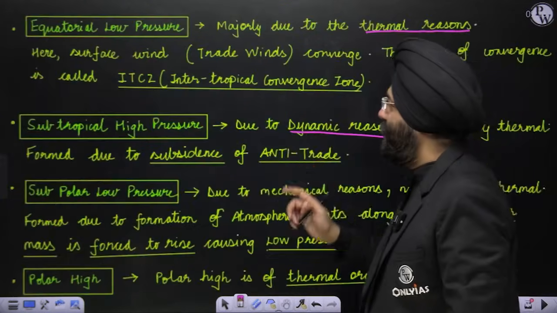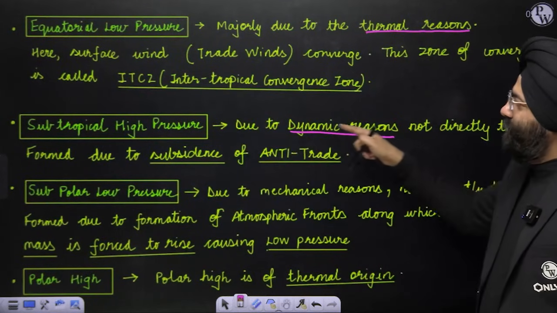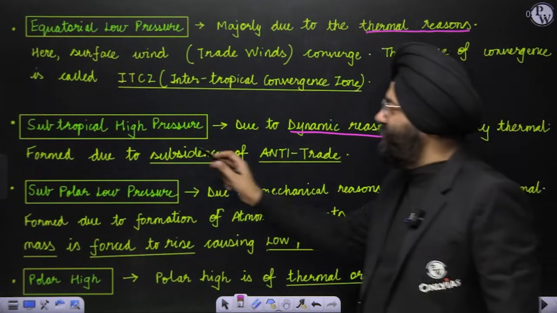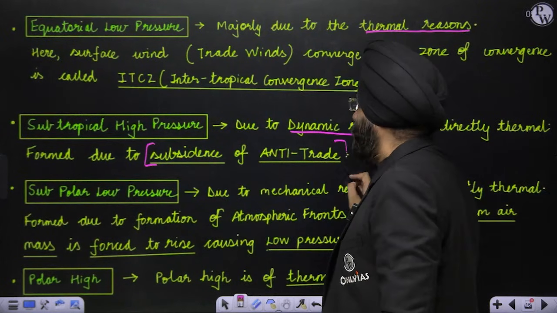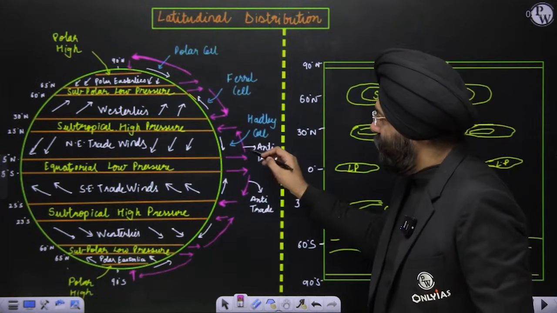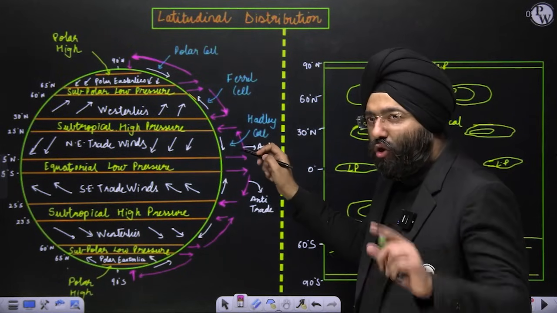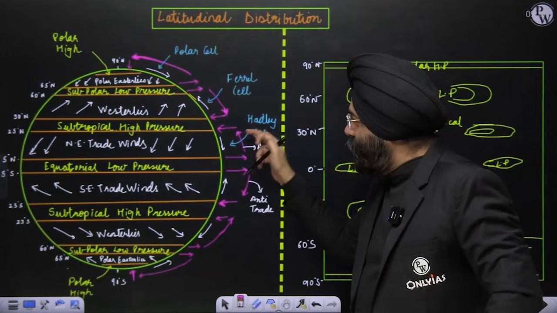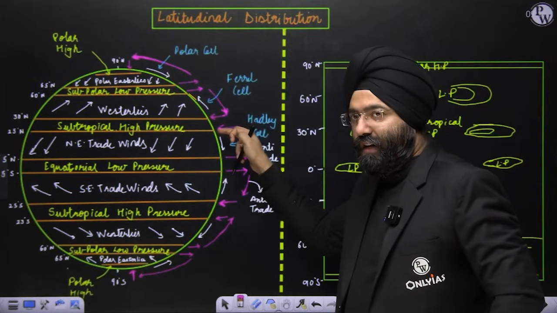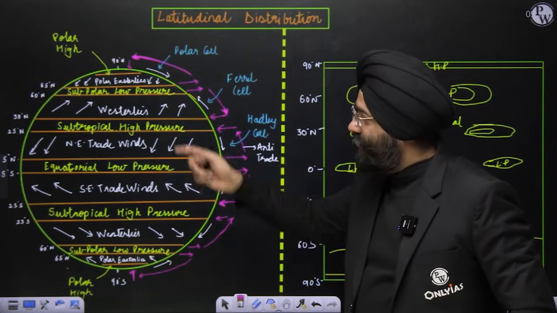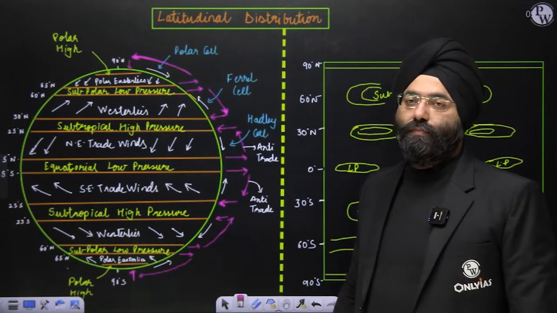That is why subtropical high pressure is due to dynamic reasons, not directly thermal, formed due to the subsidence of the anti-trade. These are anti-trade because they are opposite of the trade winds, flowing in the upper atmosphere. It is flowing and subsiding down. When it is subsiding, that is moving down, it is exerting pressure. That is why high pressure here and high pressure here.